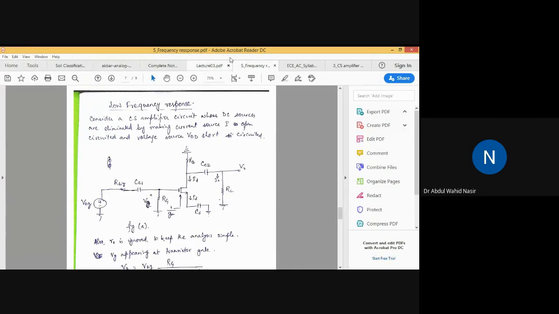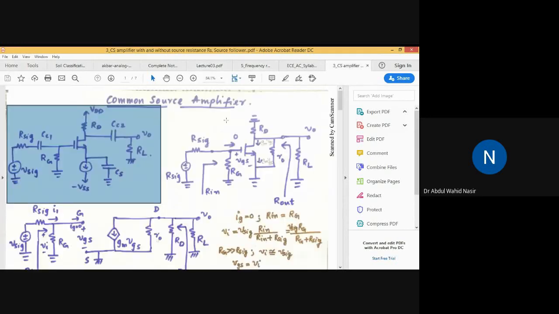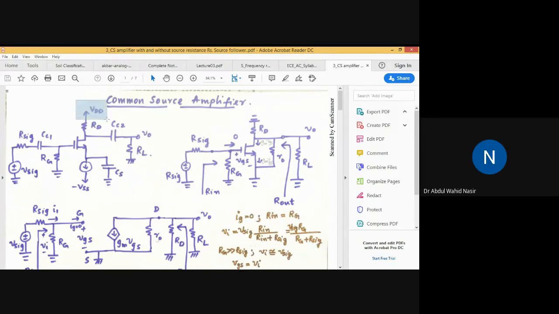To analyze the CS amplifier at low frequency, we first need to remove the DC components. What is the DC power supply? VDD. How can we remove VDD? Directly by short circuiting it. And the current source, if you want to remove it, it will be open circuited.